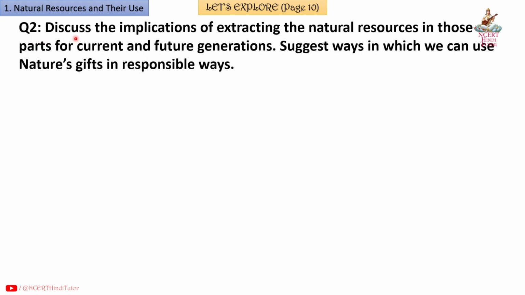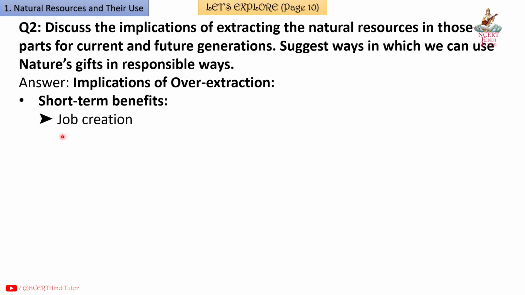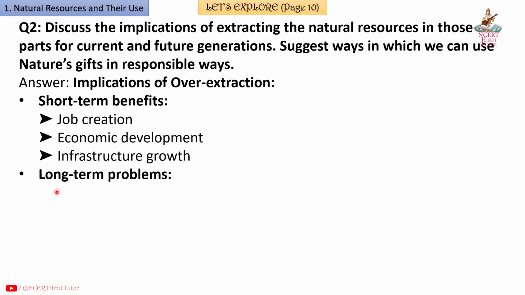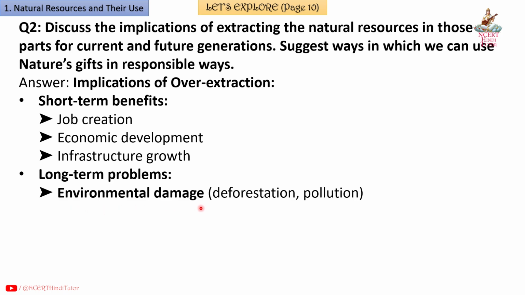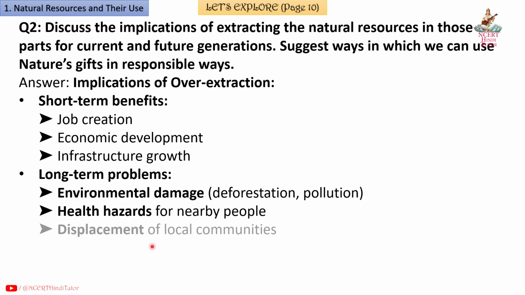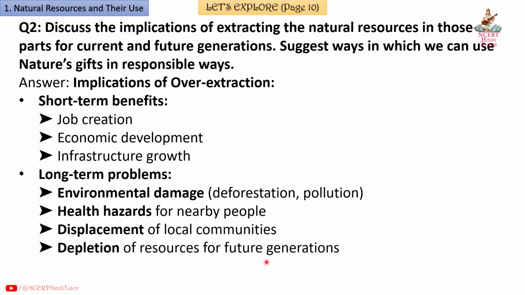Question 2. Discuss the implications of extracting the natural resources in those parts for current and future generations. Suggest ways in which we can use nature's gifts in responsible ways. Answer. Implications of over extraction: short-term benefits, job creation, economic development, infrastructure growth. Long-term problems: environmental damage, deforestation, pollution, health hazards for nearby people, displacement of local communities, depletion of resources for future